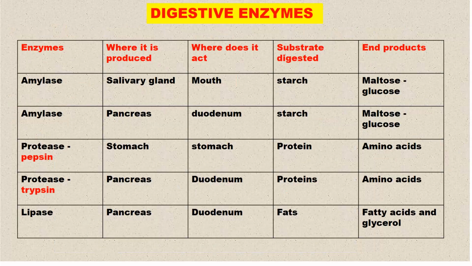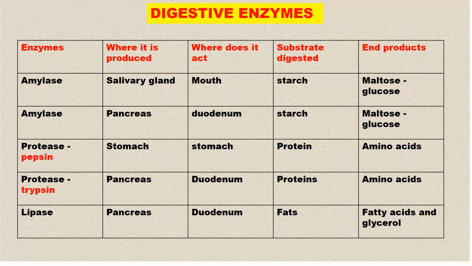Okay, so digestive enzymes: let us look at them carefully, where they are produced and the role they play in the digestive system. This is a summary of what we've looked at: the enzyme, where it is produced, where it acts, the substrate digested, and the end products.